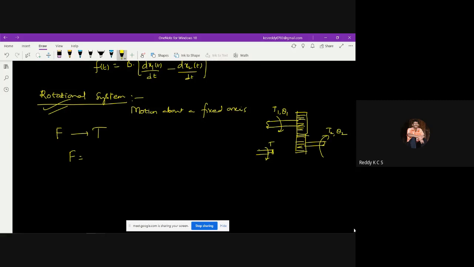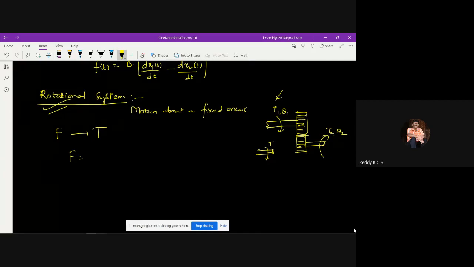So the torque and the angular twist are represented in these rotational systems. The elements in a rotational system involve only torque, angular acceleration, angular displacement and so on.